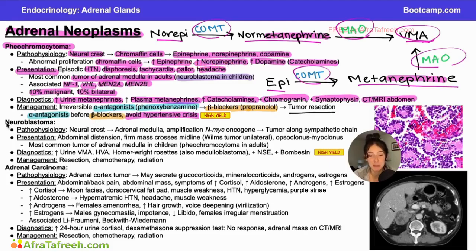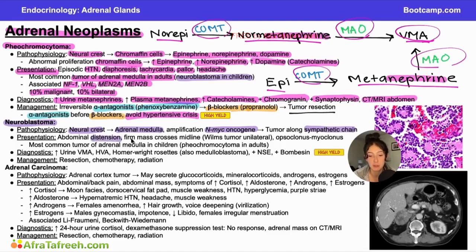Now the next neoplasm I want to talk about is neuroblastoma. Neuroblastoma is also a tumor of the neural crest cells in the adrenal medulla, and amplification of the N-MYC oncogene leads to development of this tumor. This tumor can occur anywhere along the sympathetic chain. So it's not just limited to the adrenal glands, not just limited to the abdomen. Anywhere the sympathetic chain runs, you can have this tumor.